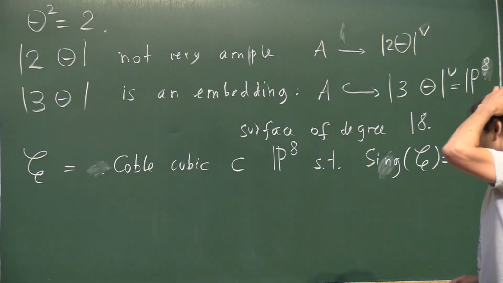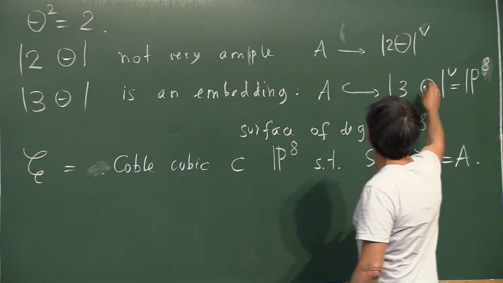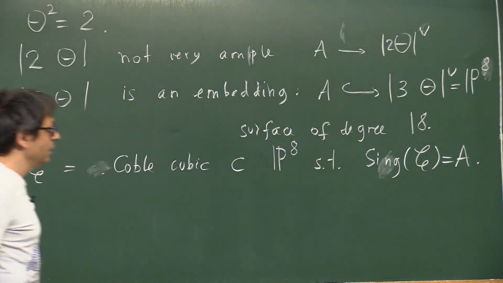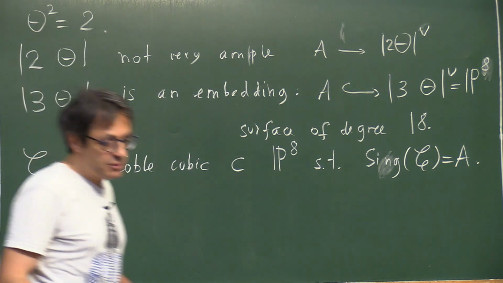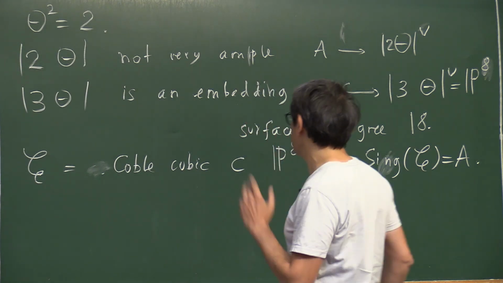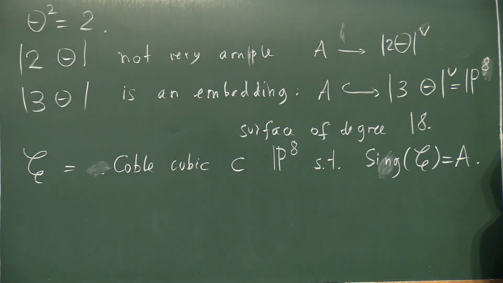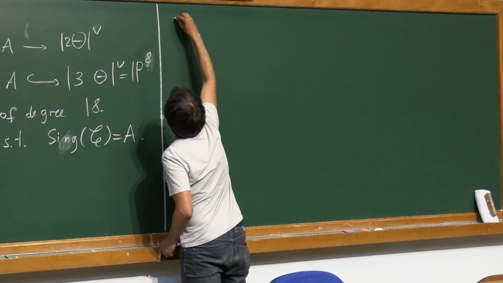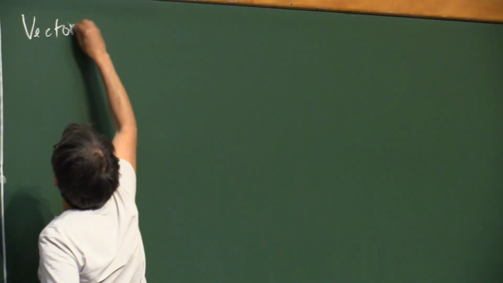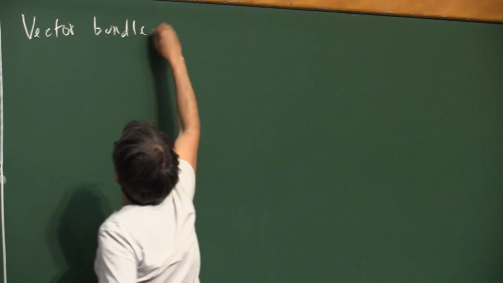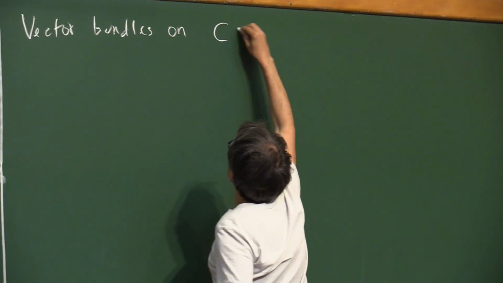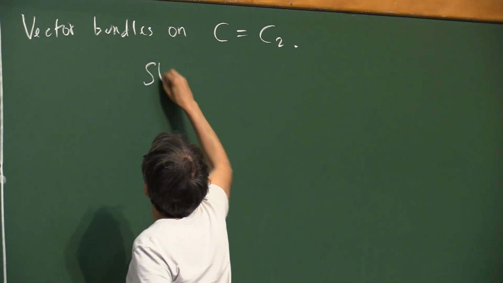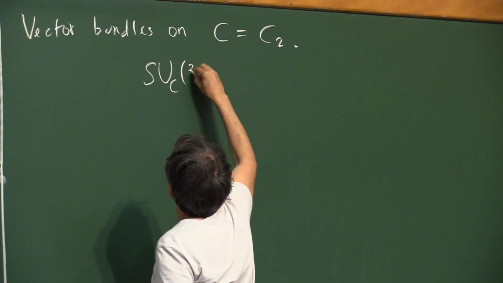And the answer is yes, because this linear space where this cubic lives, it's not a random linear space. It shows up for other reasons. So let me discuss vector bundles on C. On C, the C2. Let me use the usual notation.